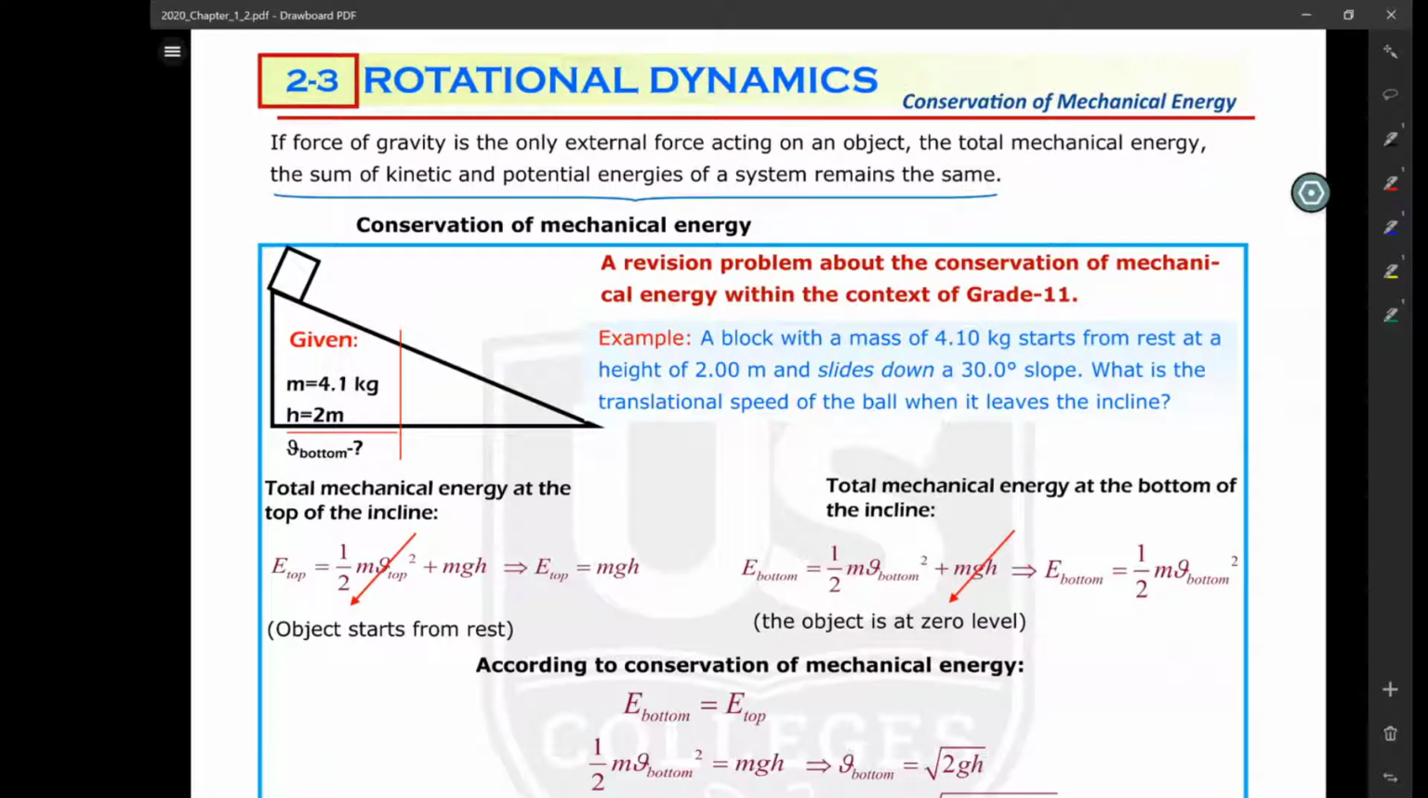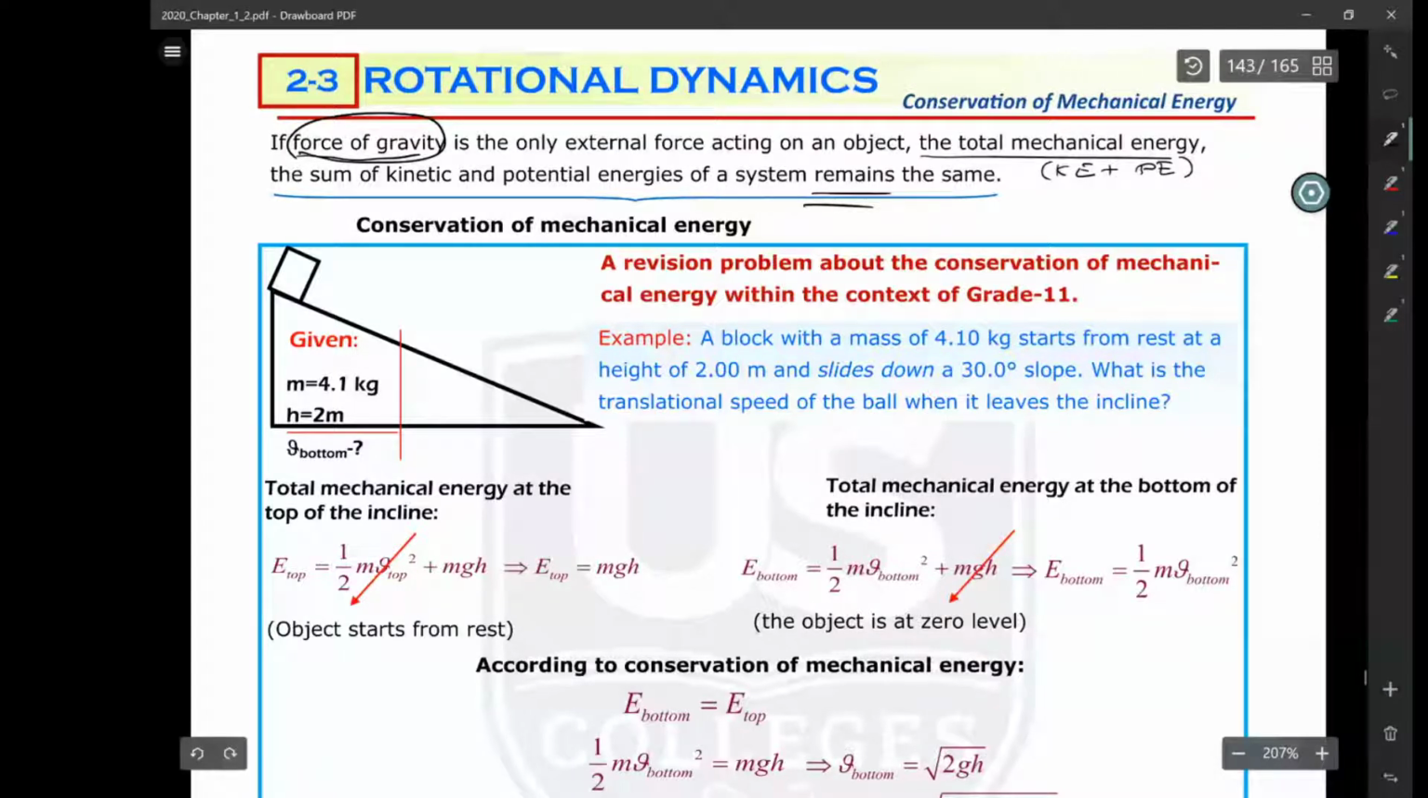That condition is for an object which is rolling or moving up or down an incline, or you just throw an object up and then it moves up and goes back down. If the only force acting on this object is the force of gravity, the gravitational force is the only external force acting on it, then the total mechanical energy, which is the sum of all types of kinetic energies plus all types of potential energies, must stay constant, remaining the same as the object is moving. This is what conservation of mechanical energy is.